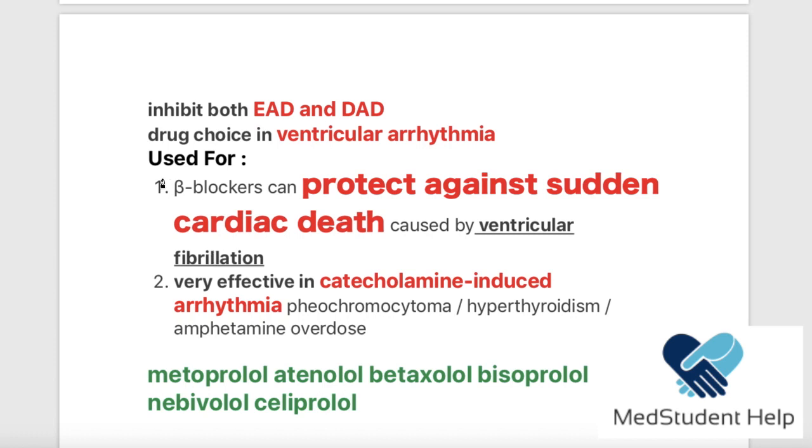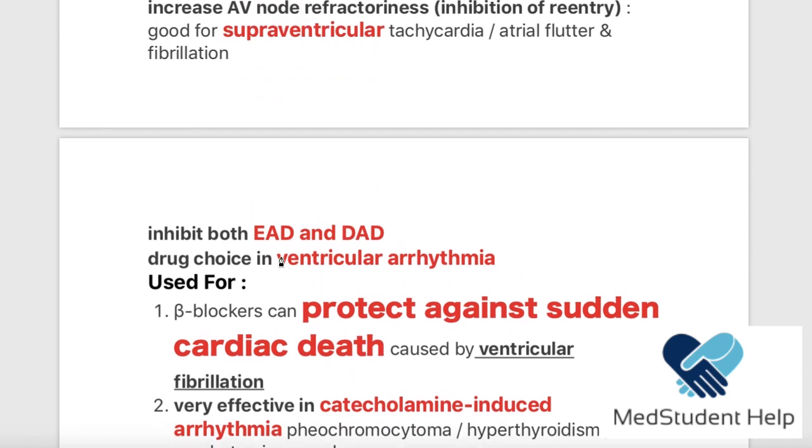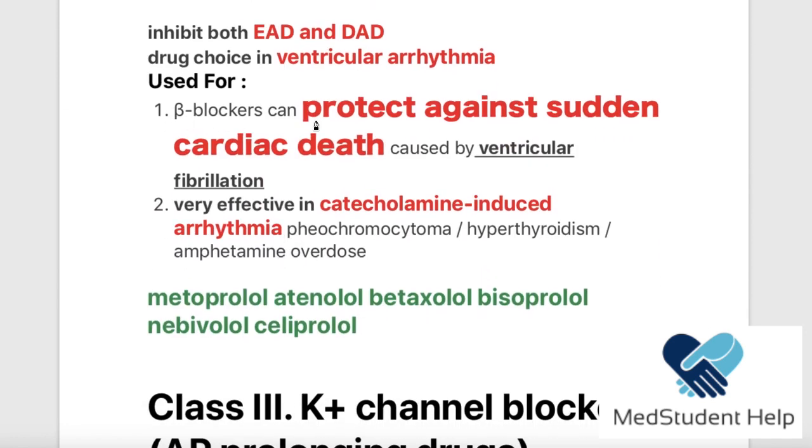That's why we always have to use beta blockers if the patient went into ventricular arrhythmia, because they can protect from sudden cardiac death. So we said first of all, it is used for supraventricular tachycardias, second, it is used in ventricular arrhythmia because it protects from sudden cardiac death, and the third thing is that it is very effective in catecholamine-induced arrhythmia.